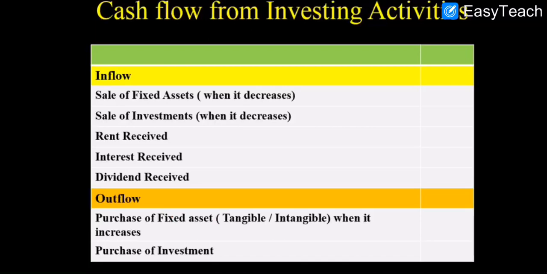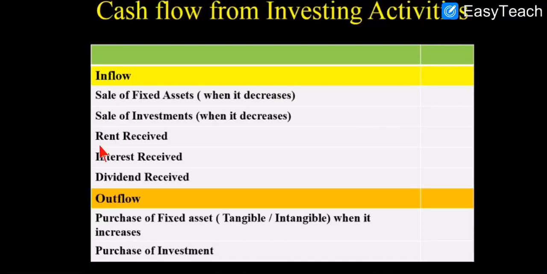Outflow of cash from investing activity includes purchase of fixed assets when it increases. That means if the closing balance of the assets has increased, it is a purchase of fixed assets and that makes the outflow of cash. And next is purchase of investment. Similarly, if the closing balance of investment has increased, then it is an outflow of cash. So all this inflow and outflow of cash finally generates the net answer, whether it is an inflow from investing activities or an outflow from investing activities.